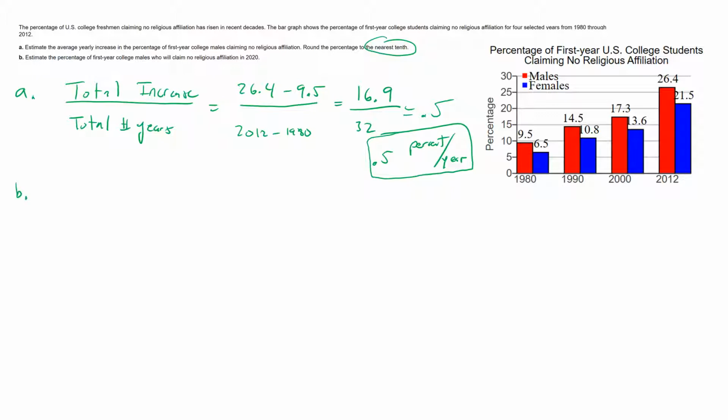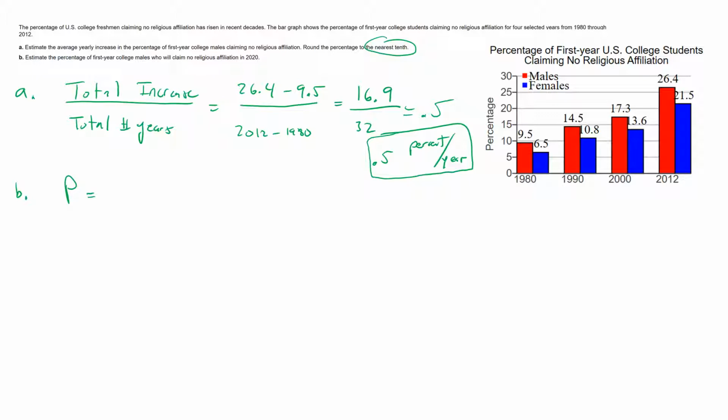Now we need to predict the future. What would the estimate be for 2020? To do that, I need to create an equation that I could use to predict the percentage in any year I want. We can name the equation whatever we want. I'll name it capital P for percent.